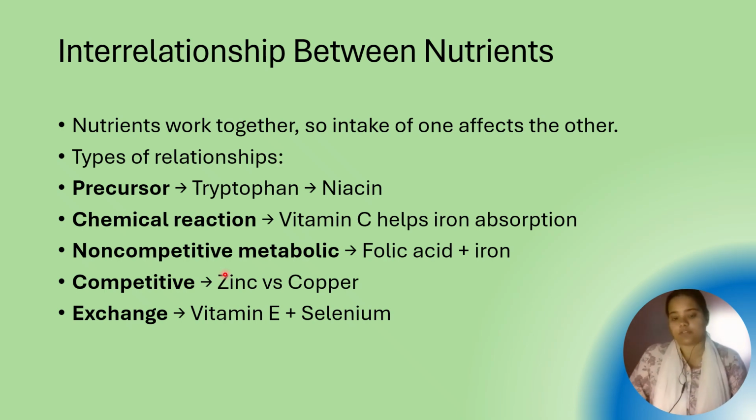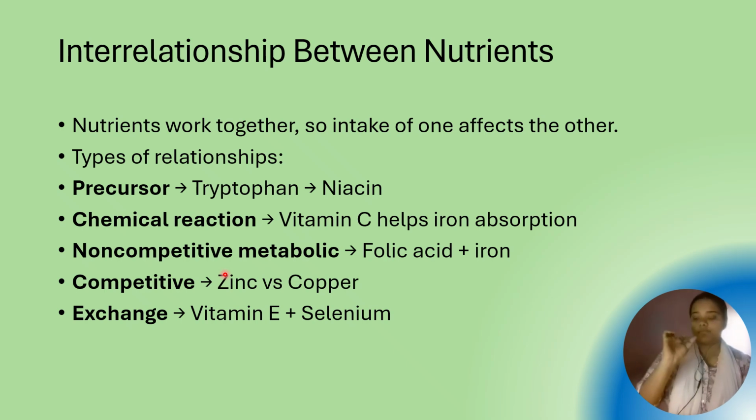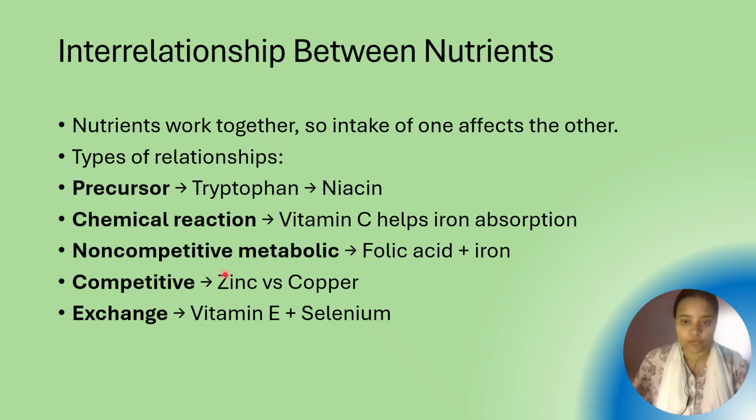Vitamin E and selenium work together. So there are particular nutrients which work together with certain other nutrients, and you should know what works with what. I will take another class on this so that you have a clear idea of which nutrient works with which, so that whenever any patient or client comes to you, you will be able to explain.